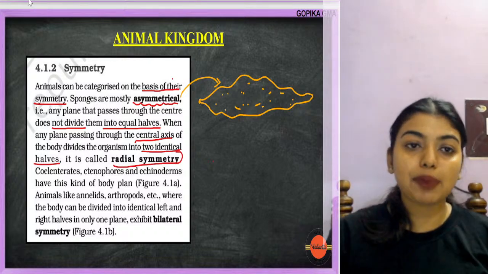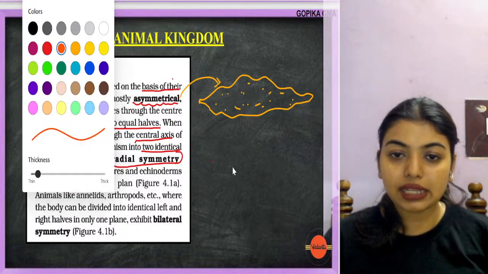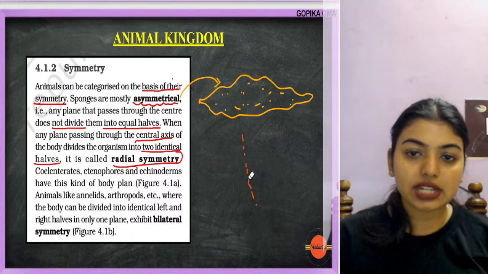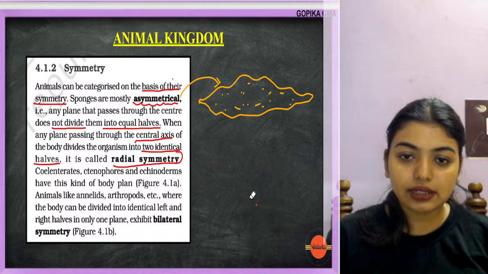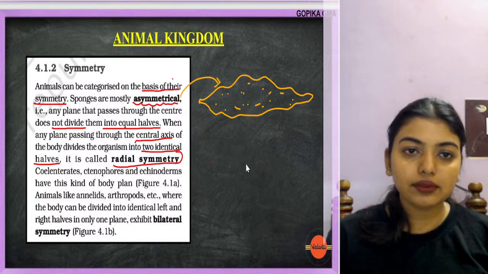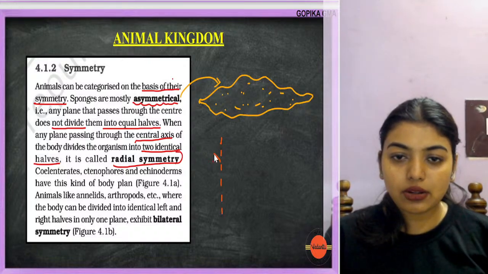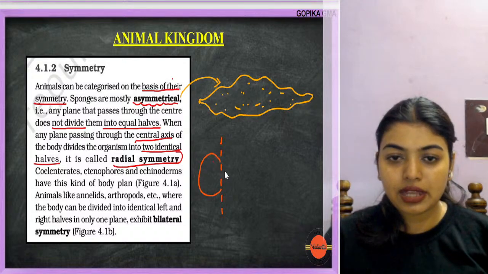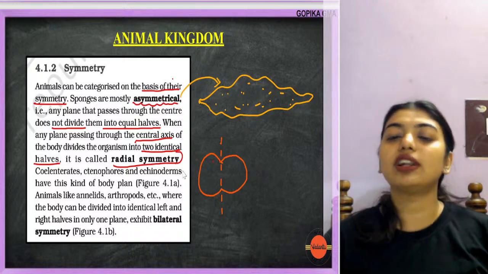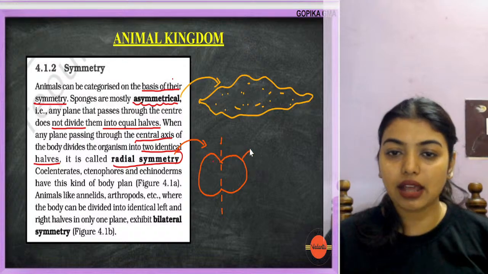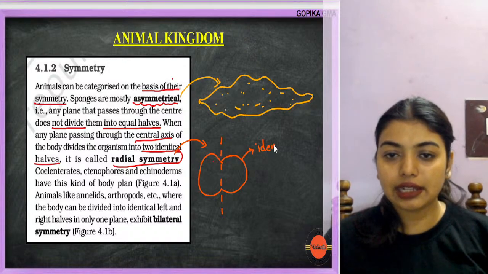If a plane is passing through the organism exactly through the central axis, and this side has a proper half and this side also has a proper half, then this is called radial symmetry. That is, identical halves.